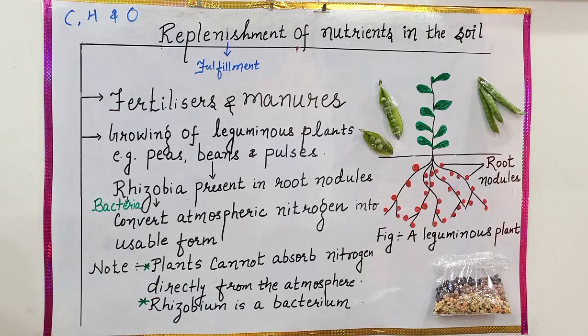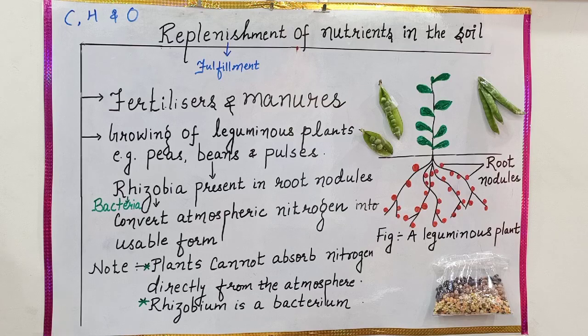And from where are they getting these nutrients? Of course, soil is the natural reservoir of nutrients and they are obtaining these nutrients from the soil. But once the plants are grown in the soil and they have absorbed the nutrients, what happens? The amount of nutrients in the soil gets on decreasing. So we need to replenish the soil with nutrients.